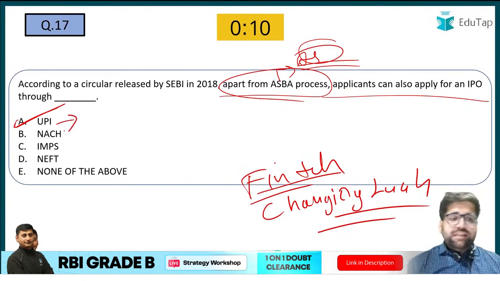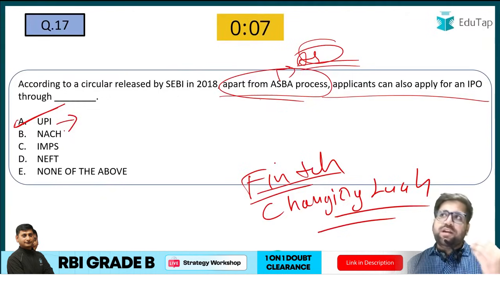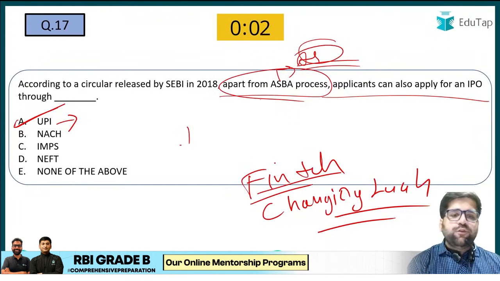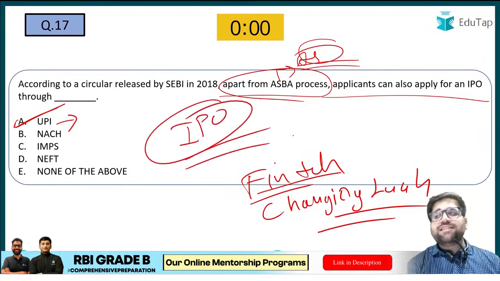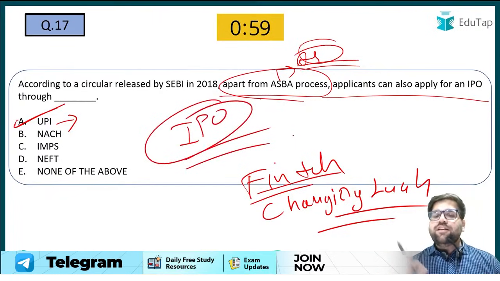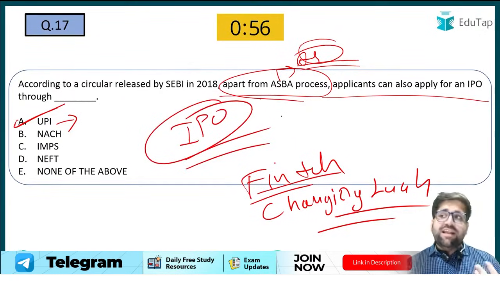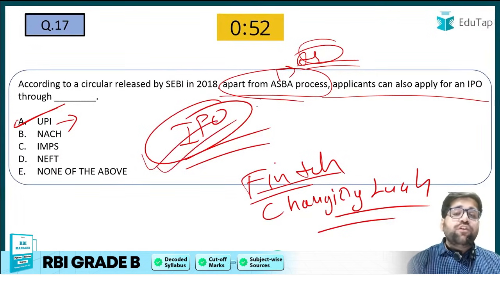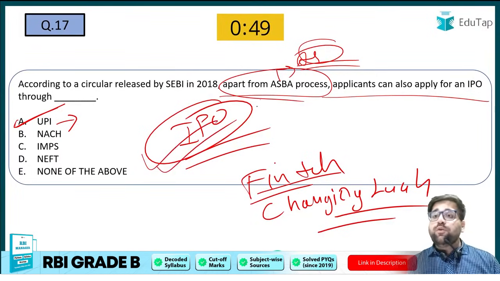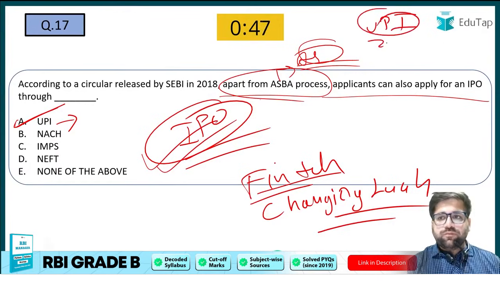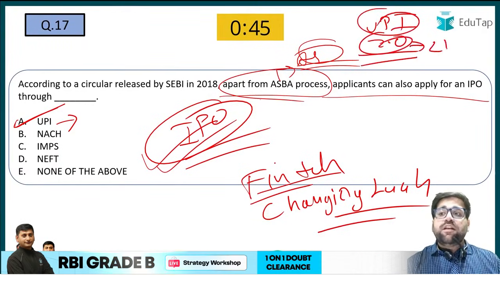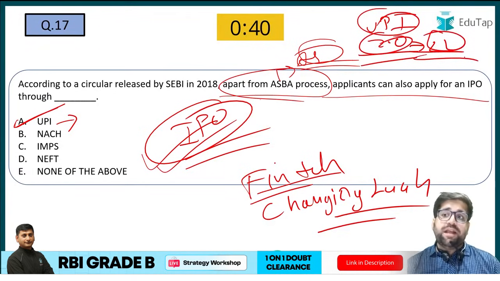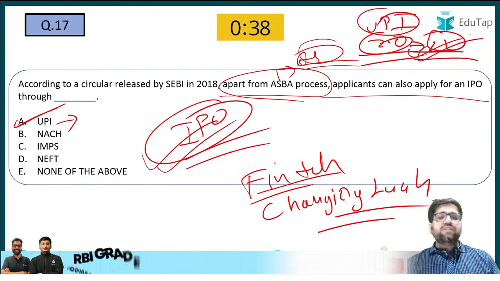Yes, if you see regarding different current affairs of UPI, UPI was very famous due to the IPO process. If you see currently, if the LIC IPO was there, SEBI released a very different notification saying that any retail investor who is trying to invest in the LIC IPO can invest via UPI. You will also see UPI 2.0 was launched under NPCI website. The limit is now 2 lakh for UPI. Many people say that UPI still has a limit of 1 lakh. No, it has been upgraded to 2 lakh. So UPI is very famous.